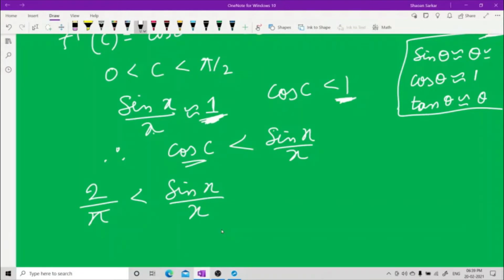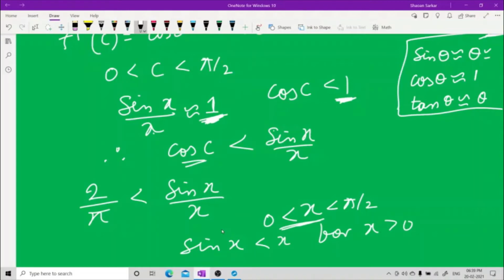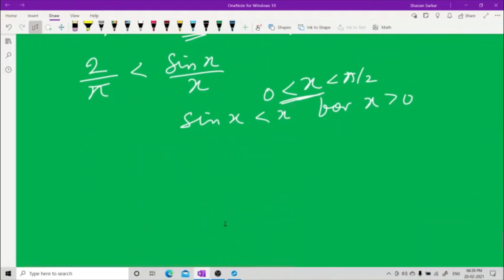Now one more result we know. I know that x is in between 0 to pi by 2. So sine x is always less than x for x greater than 0. Therefore, sine x upon x is less than 1.